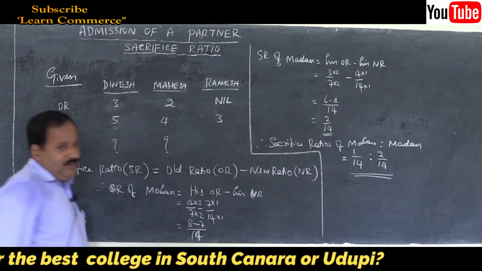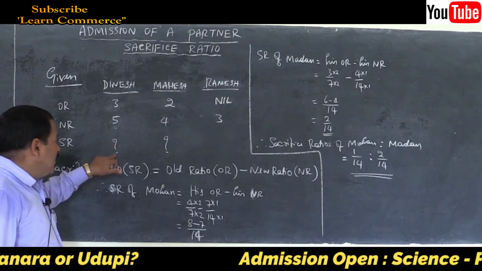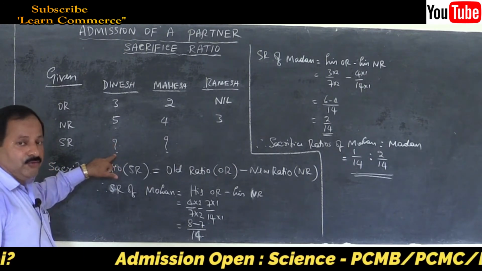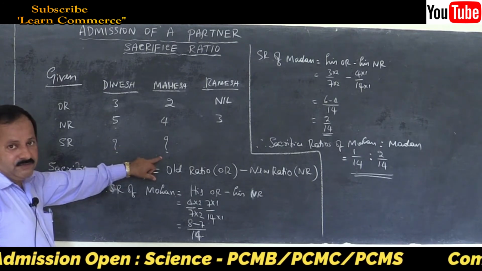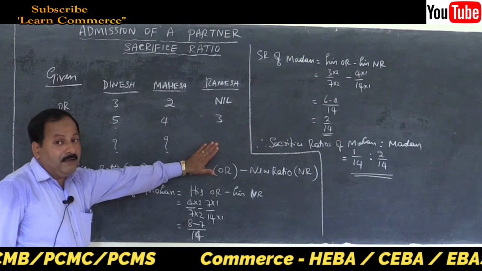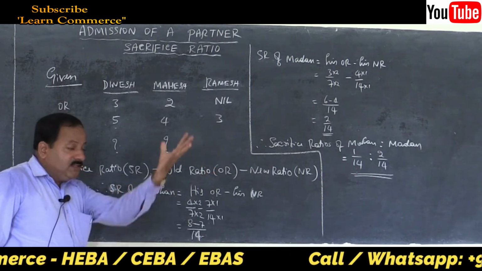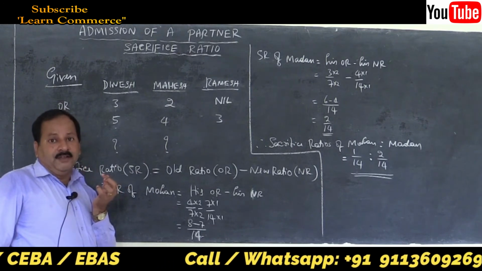Now, the same question: calculate the sacrifice ratios of the old partners. Remember, there will not be a sacrifice ratio for the new partner. He is not sacrificing, he is receiving, he is gaining the share of the old partners.